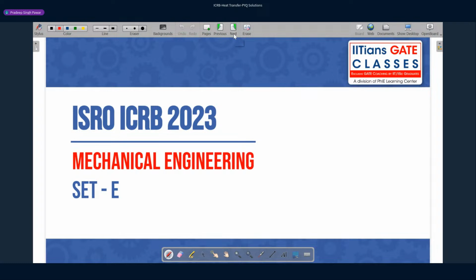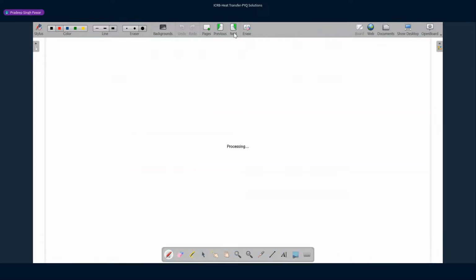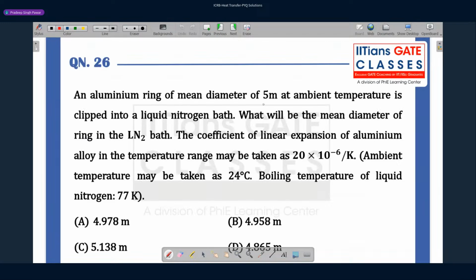Questions which were there in this particular question paper. And the subjects that we are covering right now are thermodynamics, its application, and heat transfer. So let's get started. This is the first question that we have.